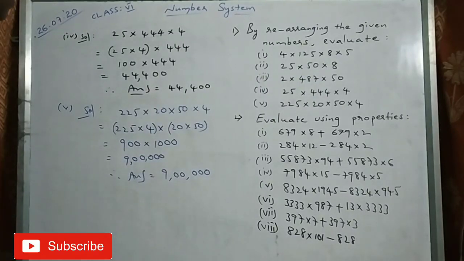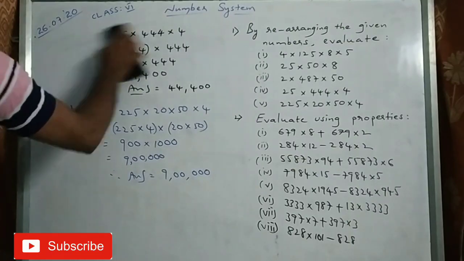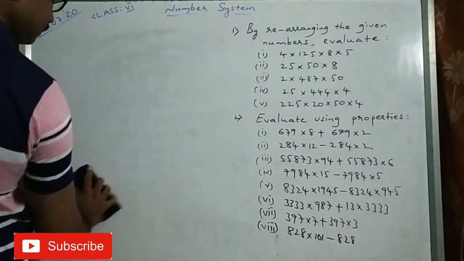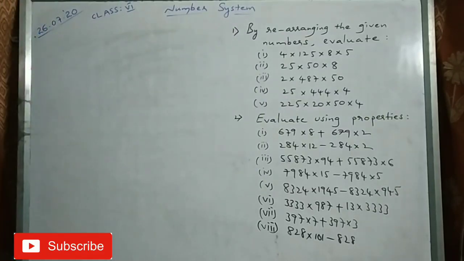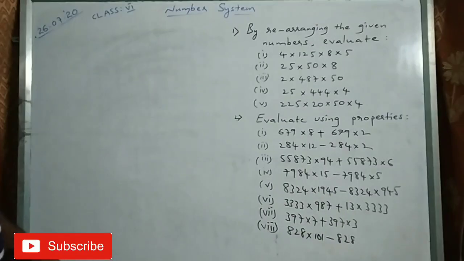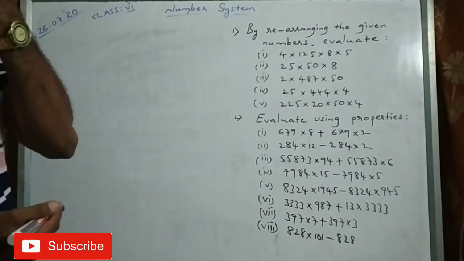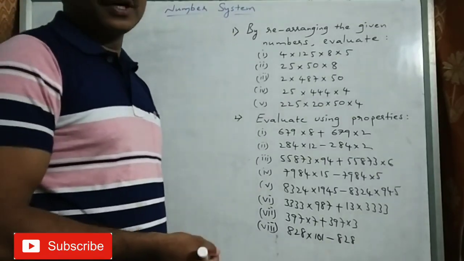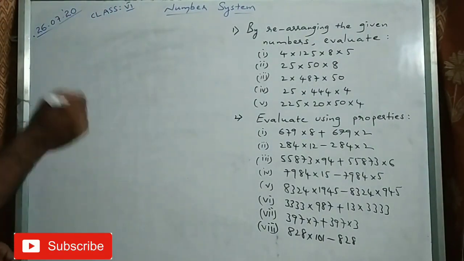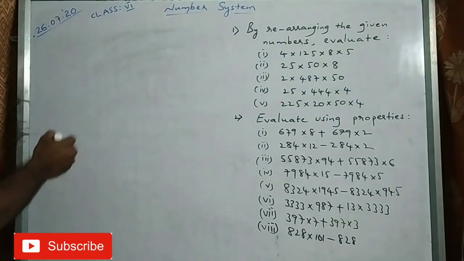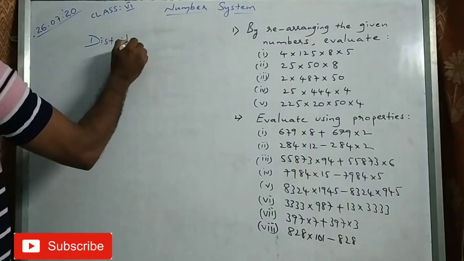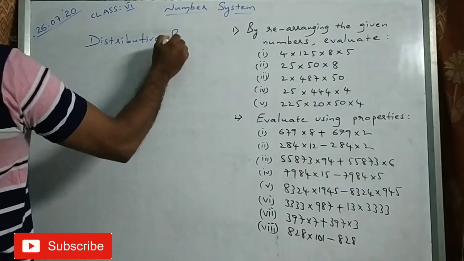Right. Look at the second question now. In the previous class, I explained some properties like a closure property, commutative property, associative property, identity property. Okay. So, along with that properties, we have one more property that is called distributive property.